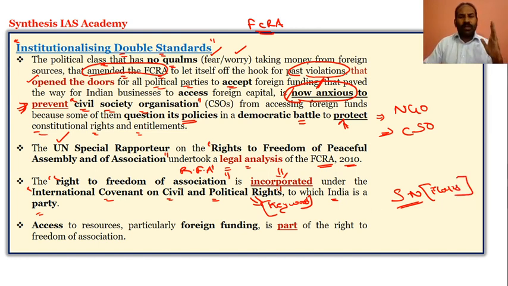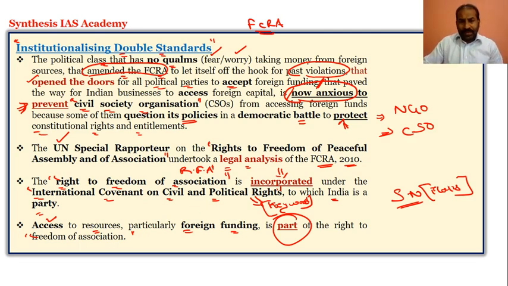So the right to freedom of association is part of the International Covenant on Civil and Political Rights, of which India is a signatory, and having access to any kind of resources, particularly foreign funding, is definitely a part of the right to freedom of association. That is what it says. The right to freedom of association is incorporated in the International Covenant on Civil and Political Rights.